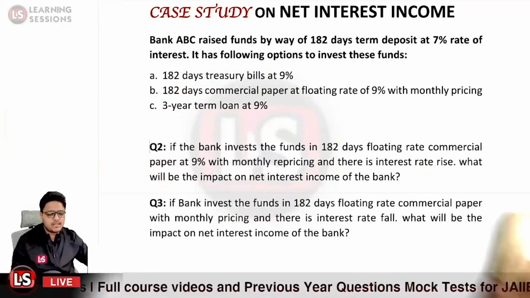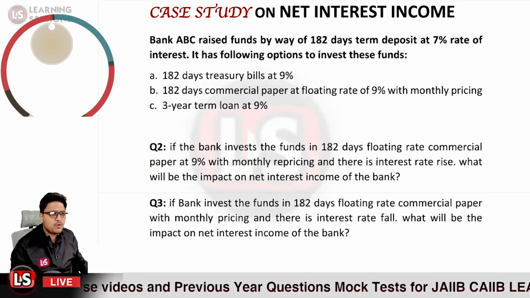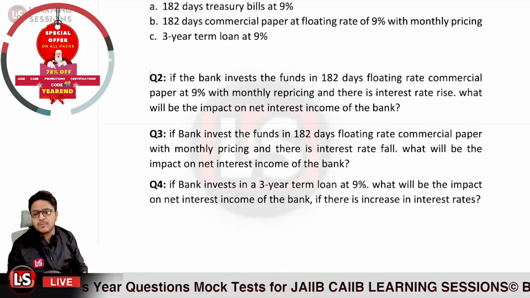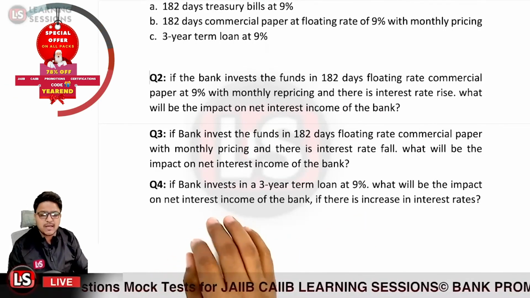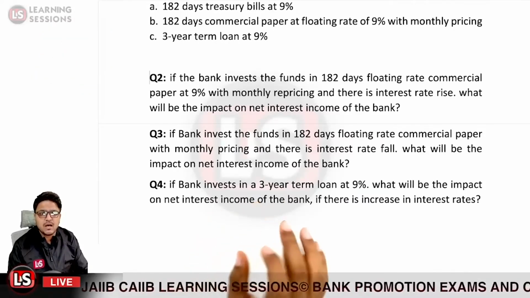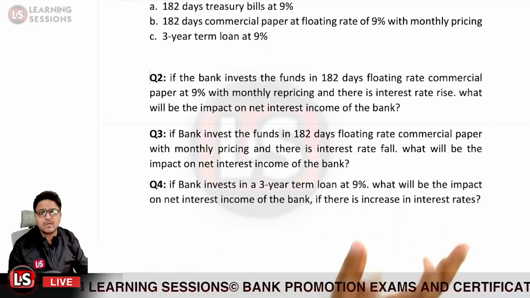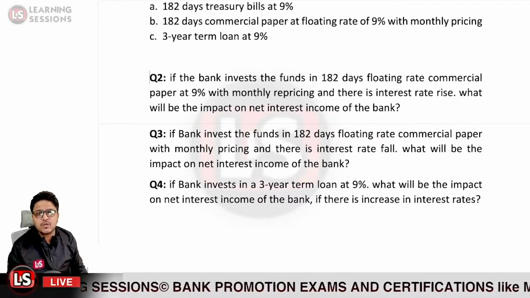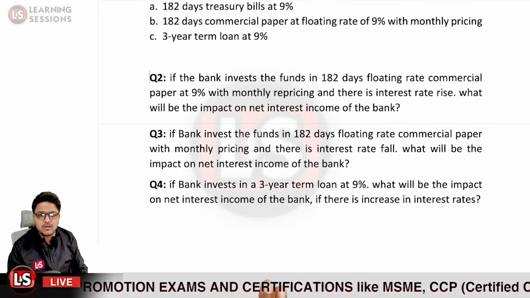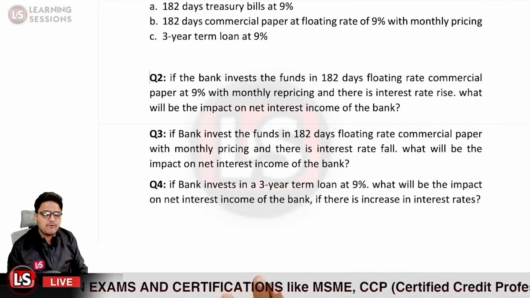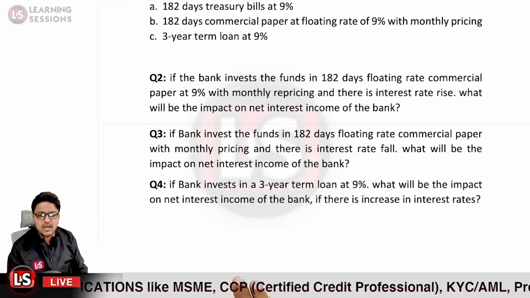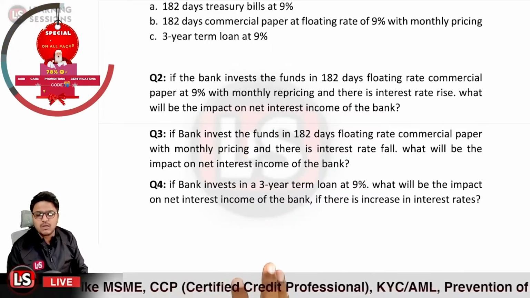Okay, now let's consider the question number 4 over here. It says if the bank invests in a 3-year term loan at 9%. Now the third option has been used over here by the bank. That is, if the bank invests in a 3-year term loan at 9%, what will be the impact on net interest income of the bank? What will be the impact on net interest income of the bank if there is increase in interest rate? If there is increase in interest rate, what would be the impact?